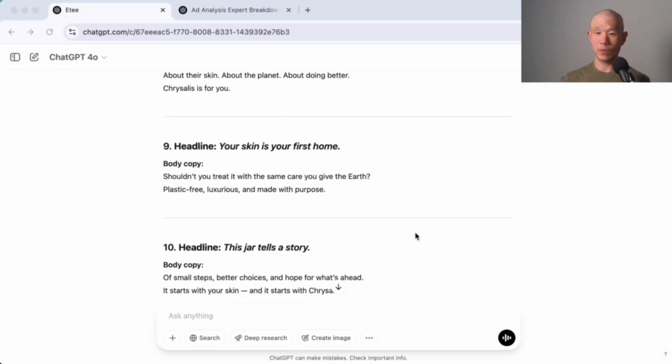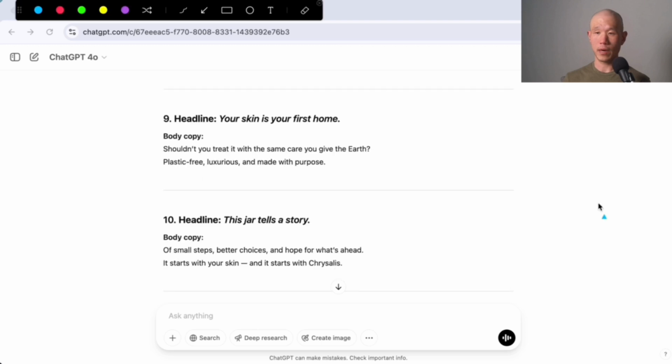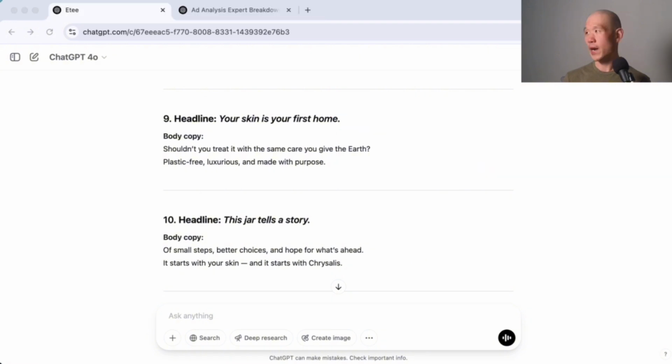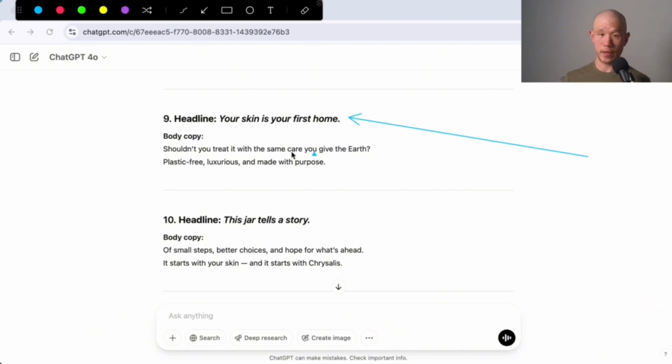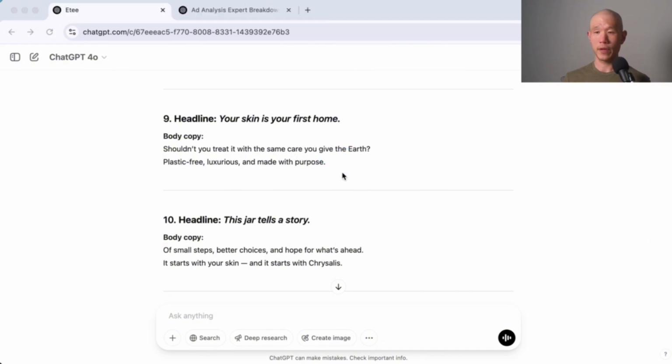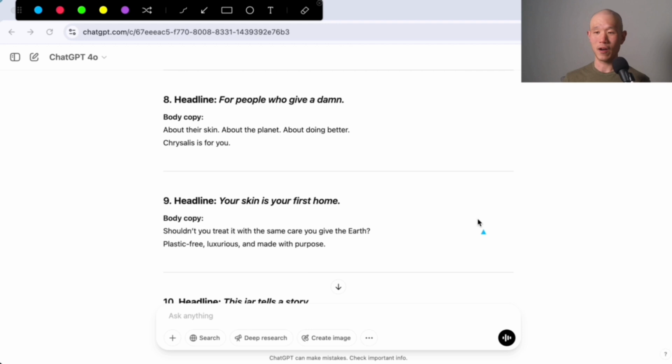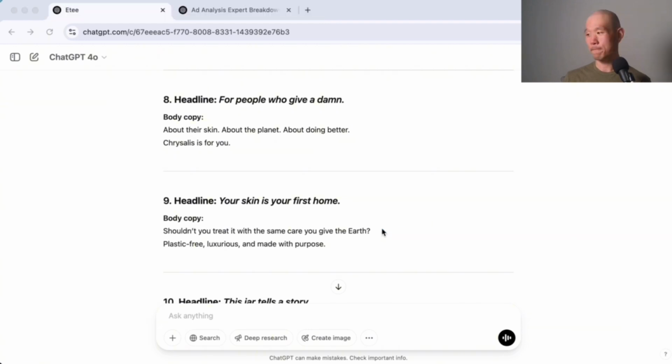I liked one of them, which was number 9. Your skin is your first home. There's just something about that, kind of like a comedian. When a comedian tells a really good joke, there's a kernel of truth to it. I liked what it did here where it said, your skin is your first home. Shouldn't you treat it with the same care you give the earth? Plastic-free, luxurious, and made with purpose. There's a lot going on here, which I really like psychologically. There's kind of a you deserve better, right? But then the earth also deserves a lot as well. So we're hitting on a lot of things here.